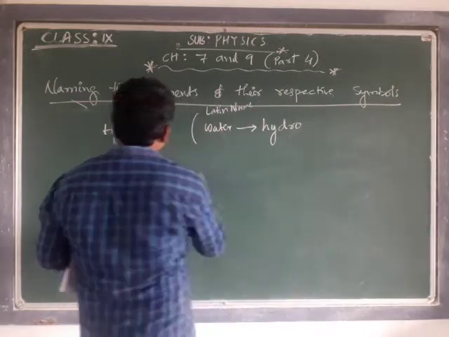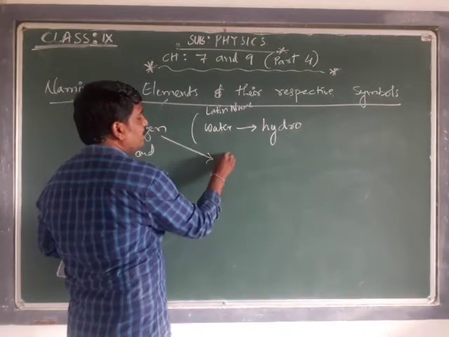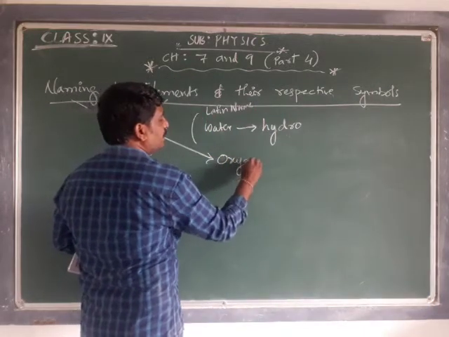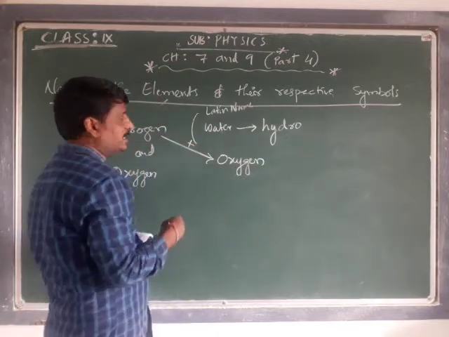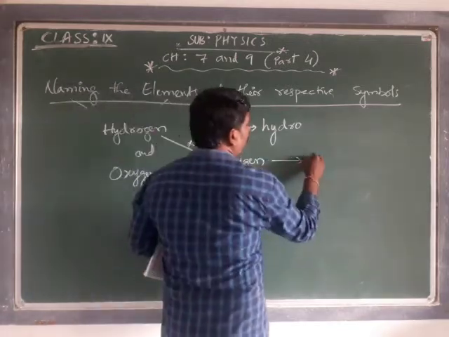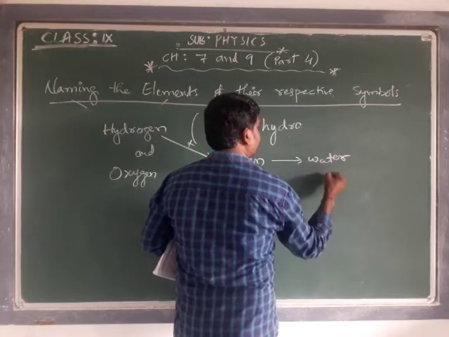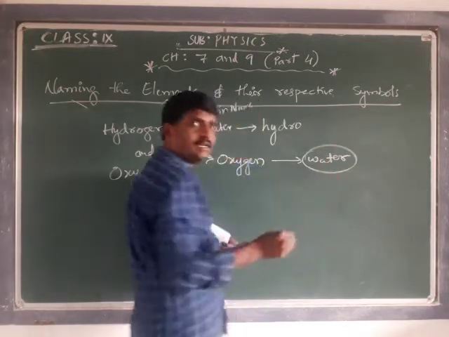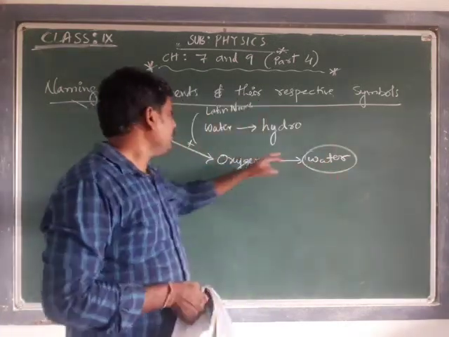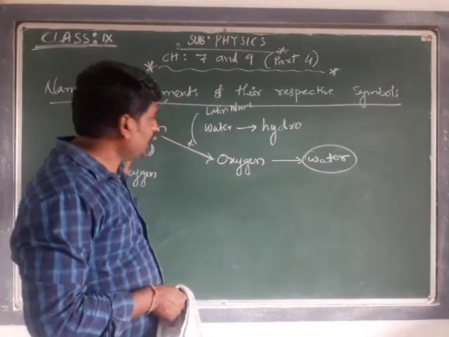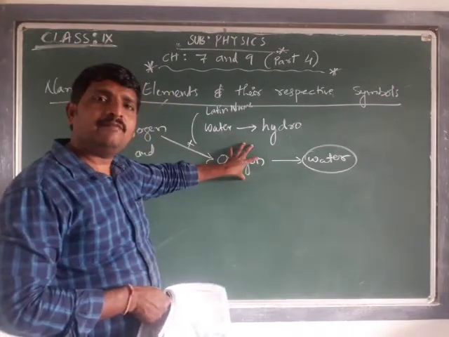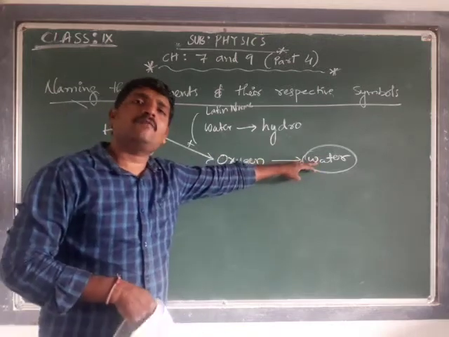What happens is that hydrogen combining with oxygen is going to generate water. That means any element combined with oxygen to generate water.